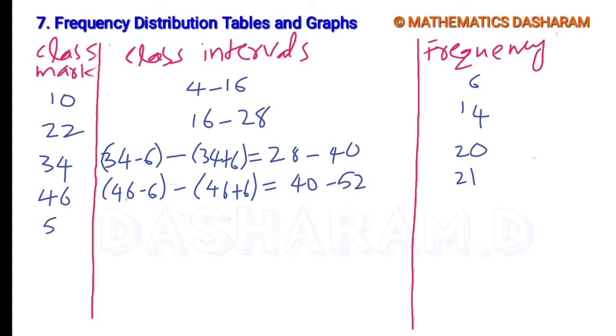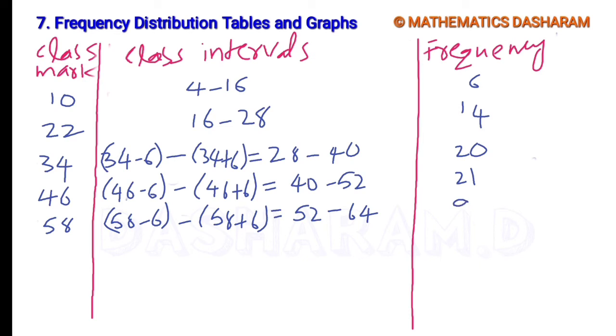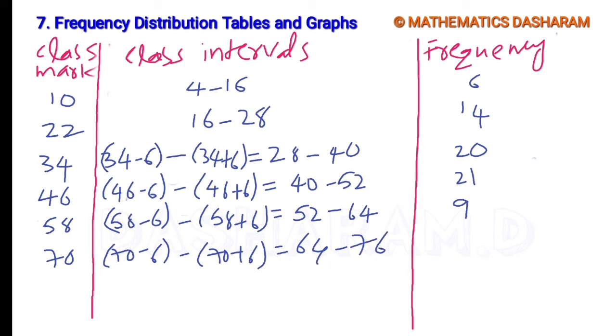Next class mark 58. 58 minus h by 2, that is 6, to 58 plus 6. 58 minus 6 is 52, 58 plus 6 is 64. Its frequency given in the table is 9. Next, the last one is 70. 70 minus 6 to 70 plus 6. 70 minus 6 is 64, 70 plus 6 is 76, and its frequency is 5. So this is the first answer, class intervals.